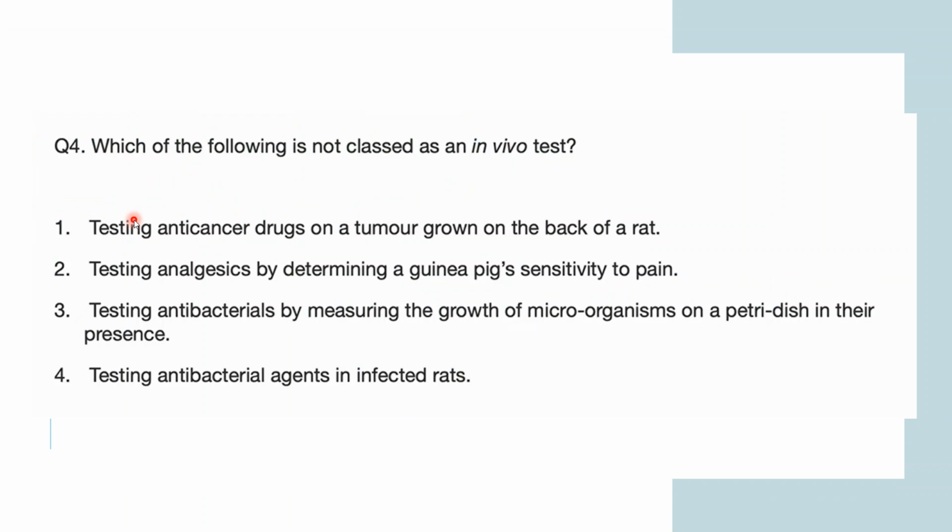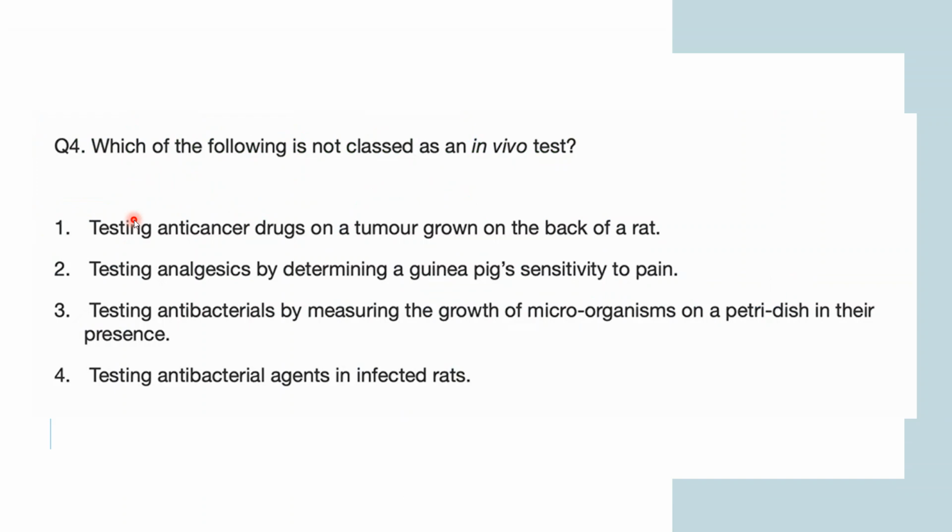If you see closely, testing anti-cancer drugs on a tumor grown on the back of a rat. See, you are injecting your drug into the rat. That is a living organism, a rat having the tumor grown on the back. You are testing your anti-cancer drug on it. A rat is a living organism, so that is why it is an in vivo test. So you are injecting some of your drug molecules into the rat.